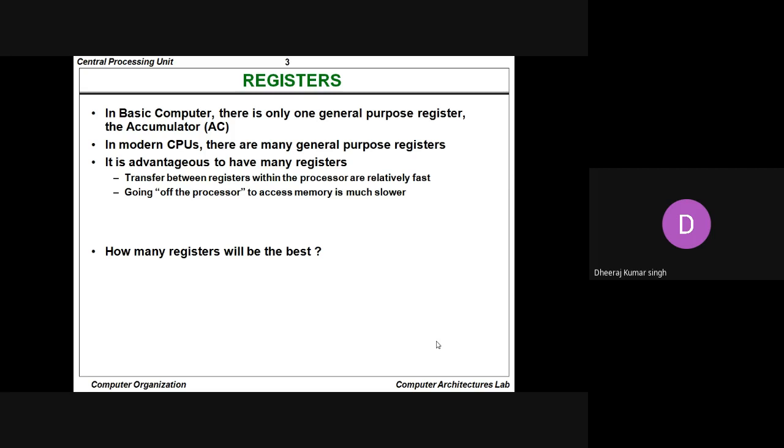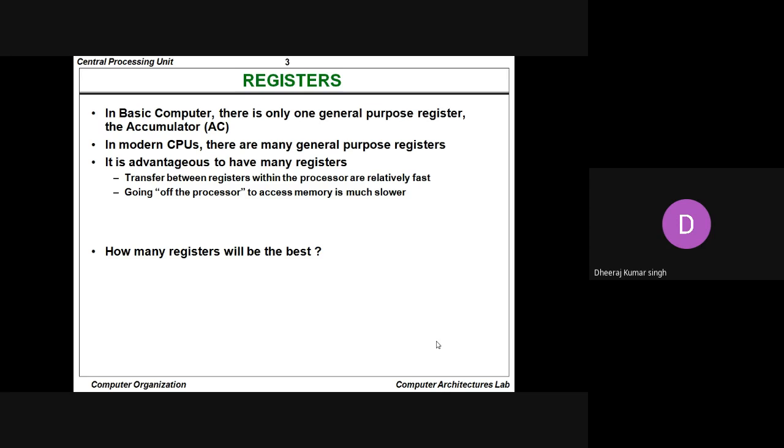Again, in modern CPUs, there are many general purpose registers. It is advantageous to have many registers. Whenever your system has many registers, it means your system has more processing capability and more storage capability. So it is always advantageous to have multiple registers within your system. It provides ease of transfer, and transfers between registers within the processor are relatively fast. The random access memory itself is a formation of registers, and we always know that whenever we increase the size of the RAM, the speed of the computer automatically becomes faster.